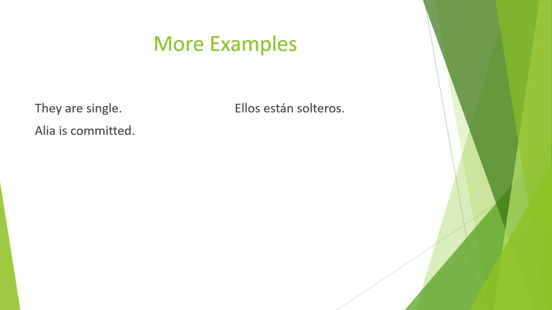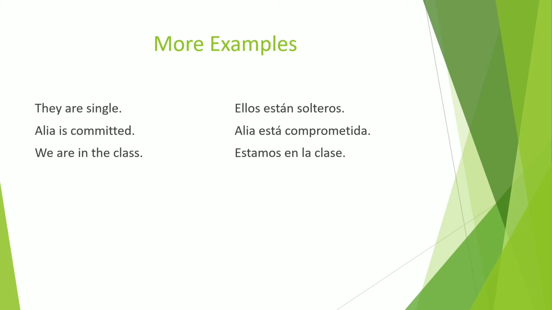Alia is committed. Alia está comprometida. So if a girl is committed, comprometida. If a boy is committed, comprometido. These two examples are also describing what? Marital status. We are in the class. That is our temporary position. Estamos en la clase. Estamos is fourth form.